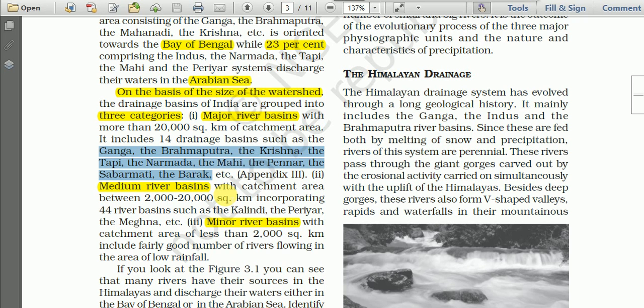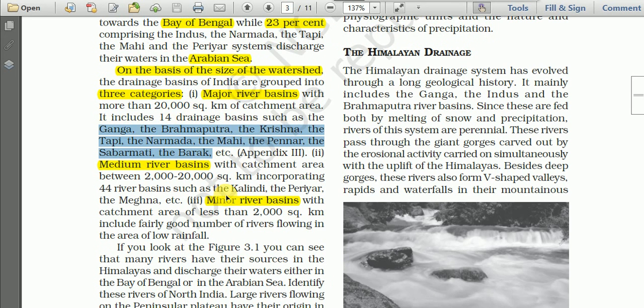The size of the catchment area is more than 20,000 square kilometer, and the major river basins are the Ganga, the Brahmaputra, the Krishna, Tapti, Narmada, Mahi, Pennar, Sabarmati, and Barak.